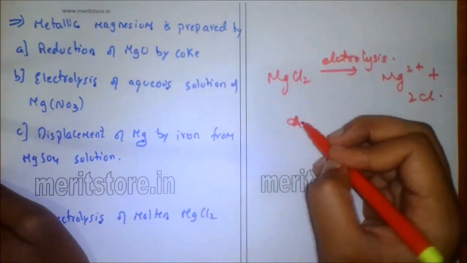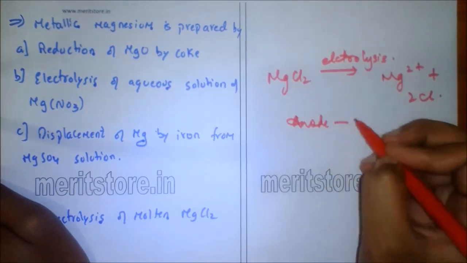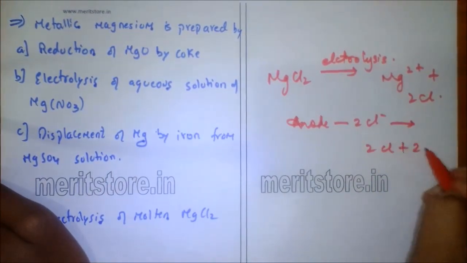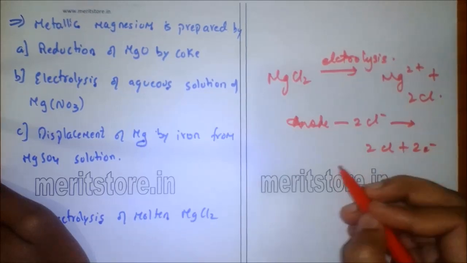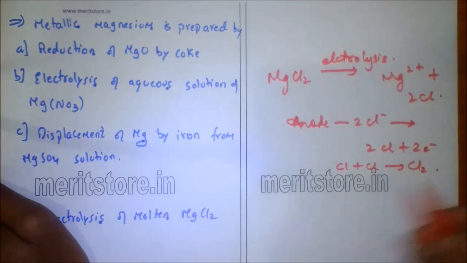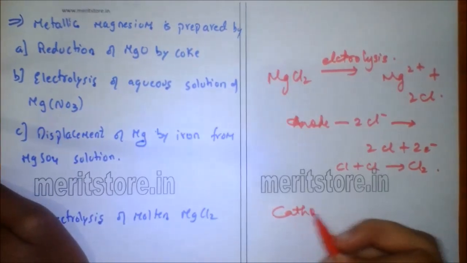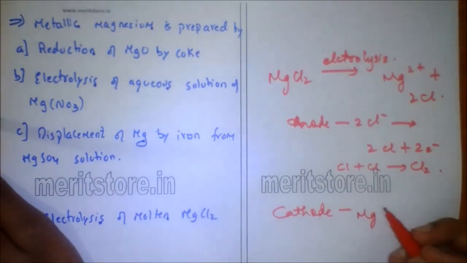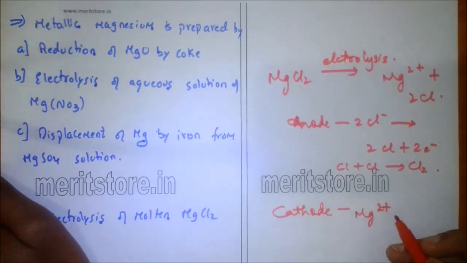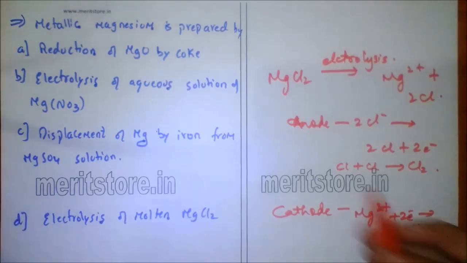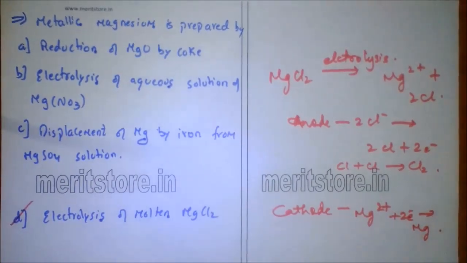At the anode, 2 chloride ions give Cl2 plus 2 electrons. And at the cathode, Mg2+ will accept the electrons to form magnesium metal. So option D is the correct answer.